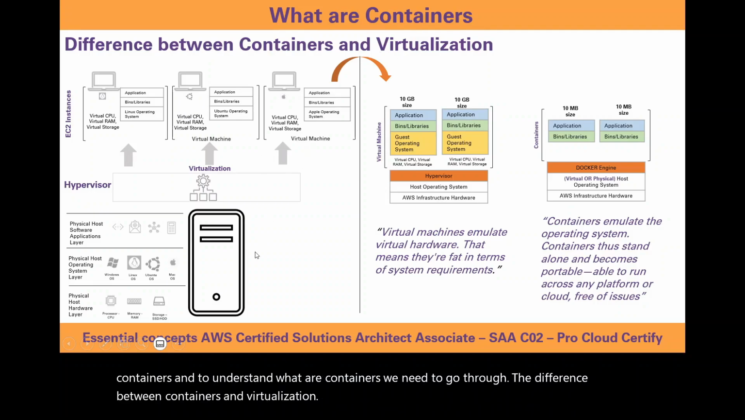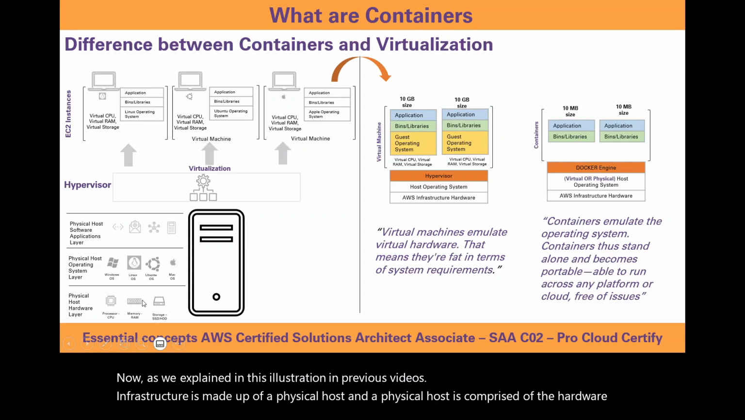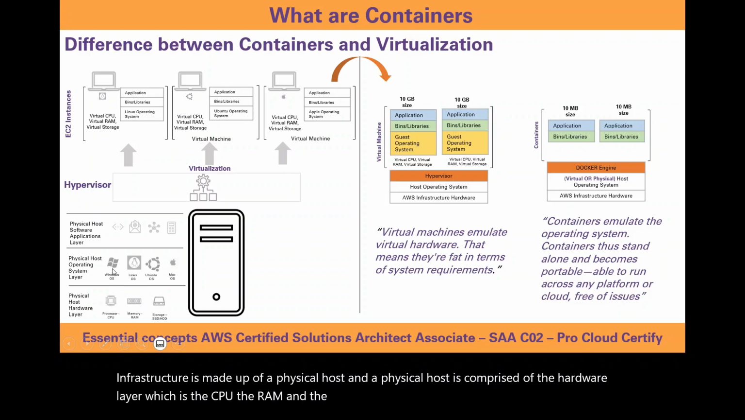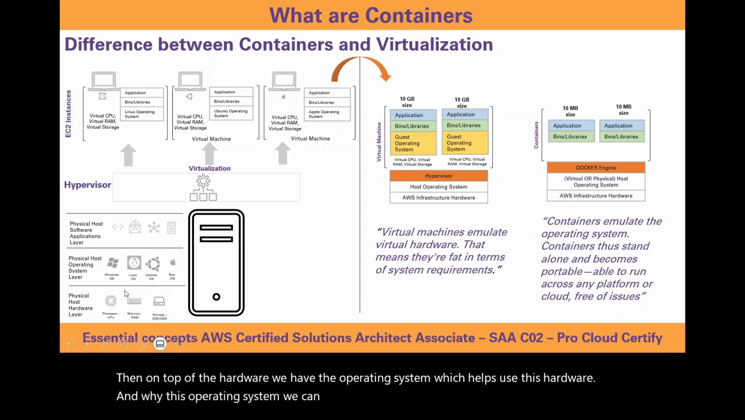Now, as we have explained in this illustration in previous videos, AWS infrastructure is made up of a physical host, and a physical host is comprised of the hardware layer, which is the CPU, the RAM, and the storage. Then on top of the hardware, we have an operating system which helps use this hardware. And via this operating system, we can create applications which are run by the operating system by using the hardware